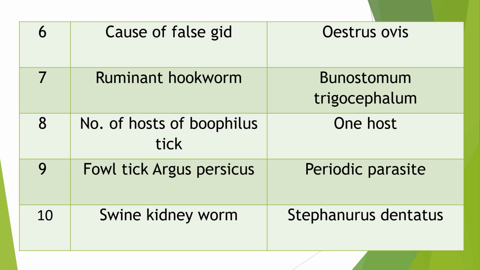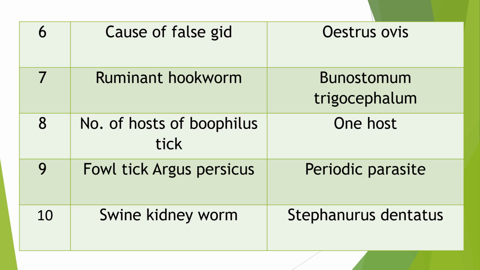Question 7. Ruminant hookworm is also a commonly asked question. Bunostomum trigonocephalum. We have already seen the canine hookworm. It is Ancylostoma caninum. Both are important. In dogs also, Ancylostoma caninum is very important, which causes hemorrhagic dysentery or diarrhea.